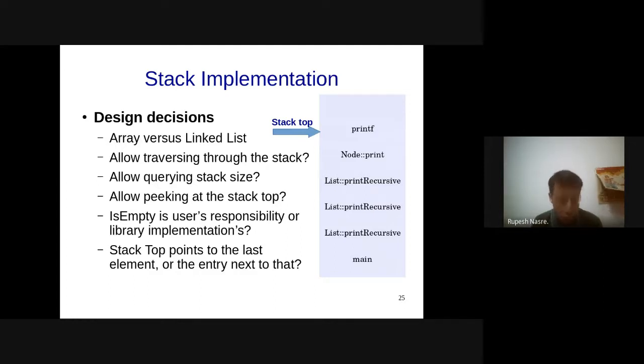Does the application that you are trying to support using a stack matter? Sometimes you might know about the application, sometimes you might not know what all the future applications are that your data structure might support. In such cases, sometimes you just want to support the bare minimum functions for the current set of applications, whereas in some cases you might want to be futuristic and support some of the stubs.